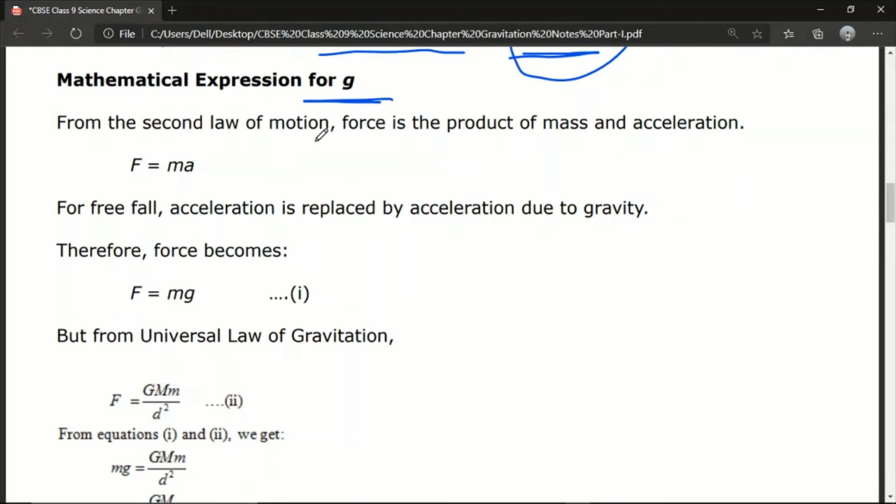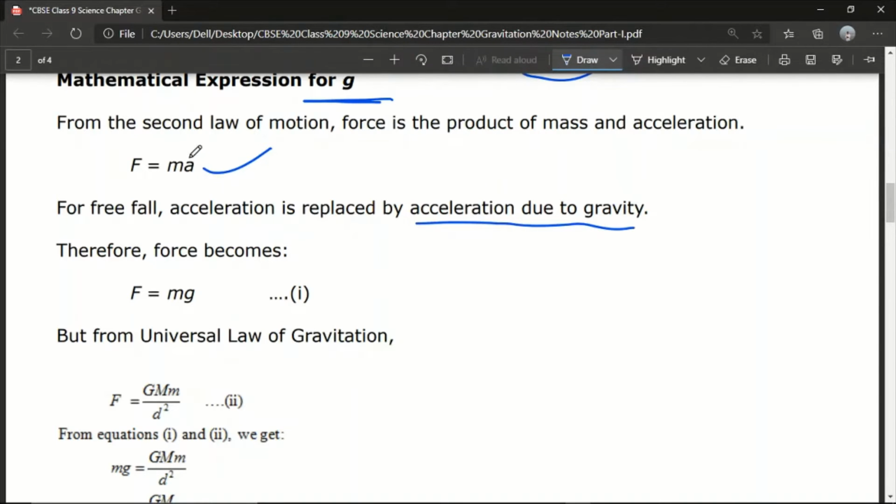From Newton's second law of motion, we get to know that force is the product of mass and acceleration. If this acceleration is replaced by acceleration due to gravity, therefore the force will be mass into acceleration due to gravity, mg.